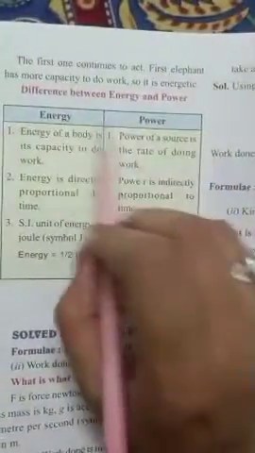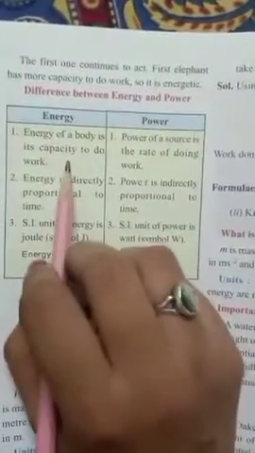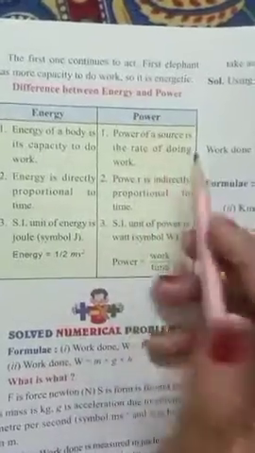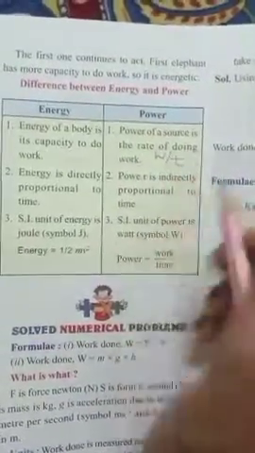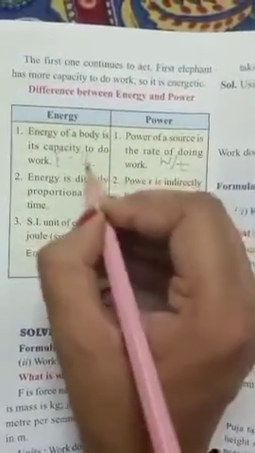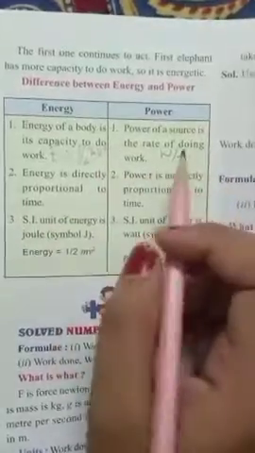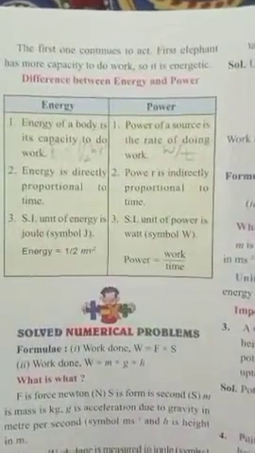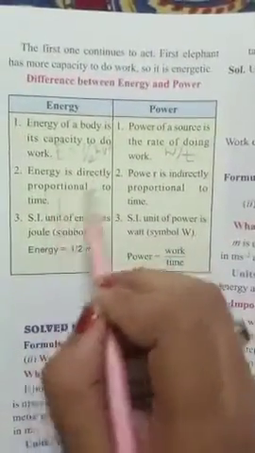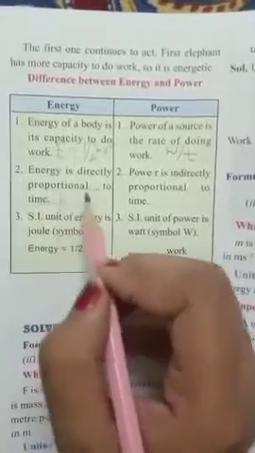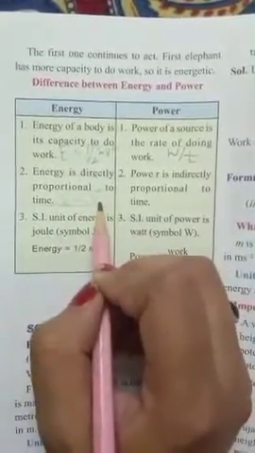Then there is a difference between energy and power. Energy is the capacity to do work, whereas power is the rate of doing work, means work done upon time. Whereas energy I can write as half mv square also, mgh also, fs also, any formula I can use. So energy is directly proportional to time, because more the time I take, more the energy is being conserved.